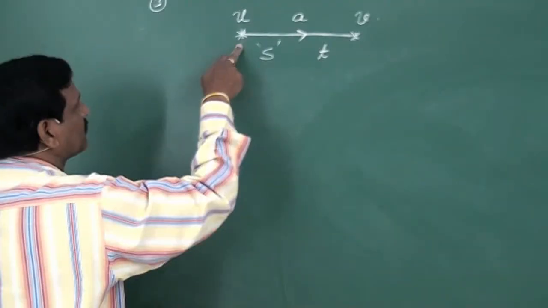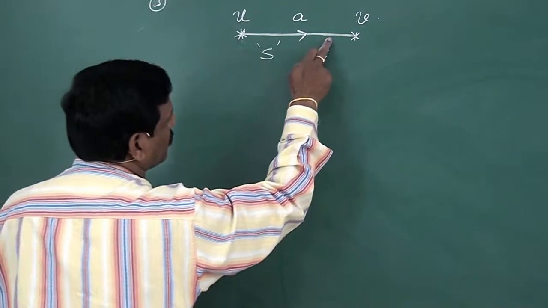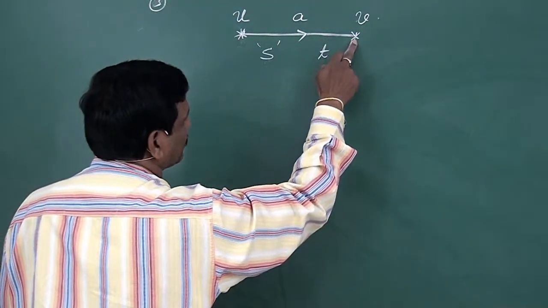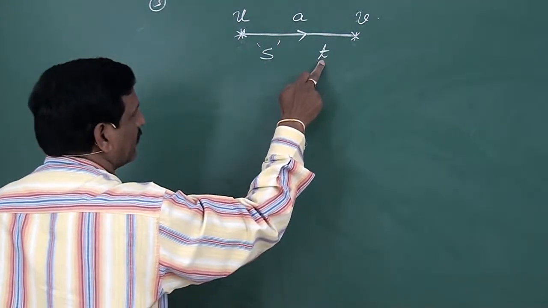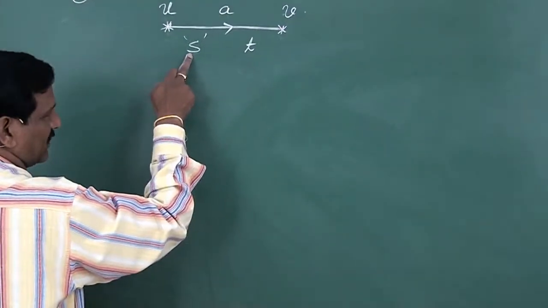Again consider a body which is starting with initial velocity u, moving with uniform acceleration, acquires a velocity v in a time of t covering a displacement of s.